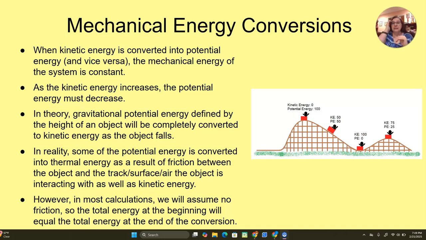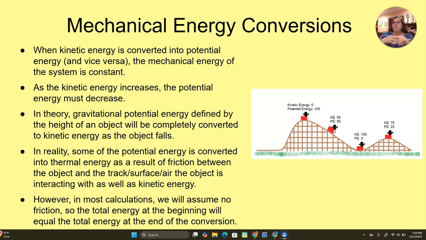In a closed system with no friction, this is a perfect ideal situation. So what this means is that when kinetic energy goes up, if the total has to stay the same, then potential energy has to go down. And we can see that on this diagram here, where at the top of our hill, our roller coaster rider has 100% of all of their energy as potential energy. They have zero kinetic energy. But as soon as they start moving down that hill, they're going to take that potential energy and decrease it while increasing that kinetic energy.